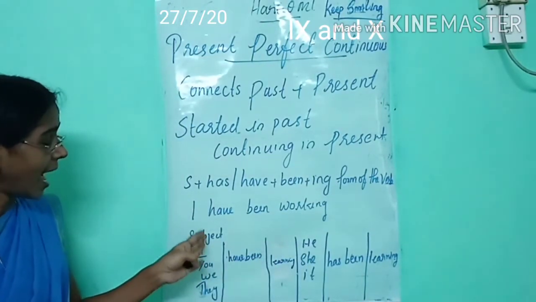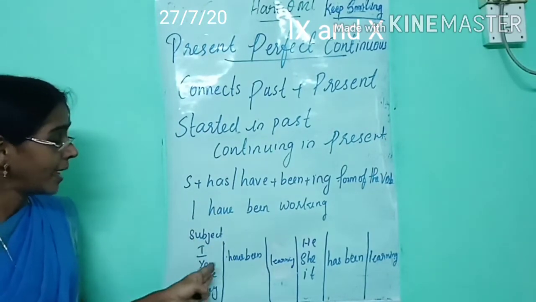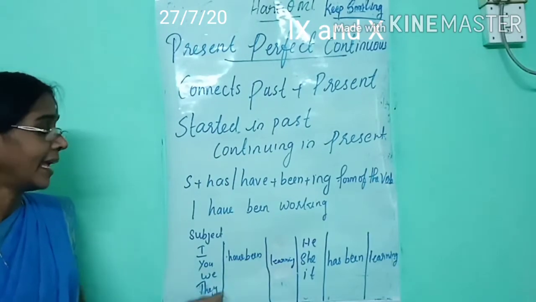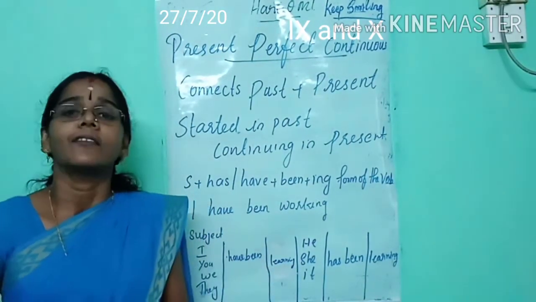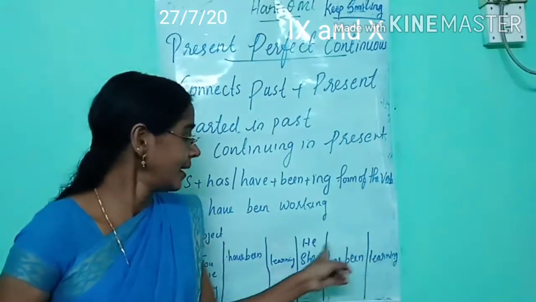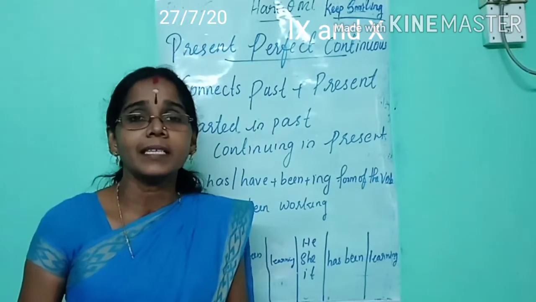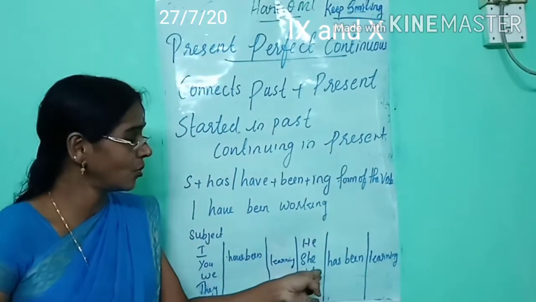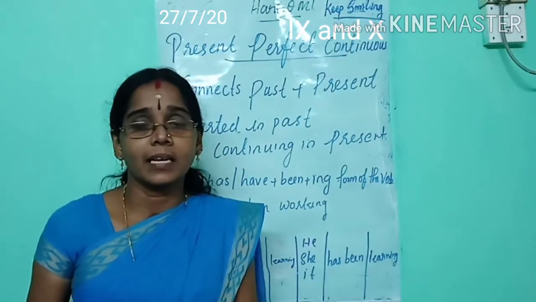When the subject is I, you, we, they, we can say I have been learning, you have been learning, we have been learning, they have been learning. When the subject is he, she, it, we can say he has been learning, she has been learning and it has been learning. That means when the subject is singular, we use has been. Okay, understand how it is formed?